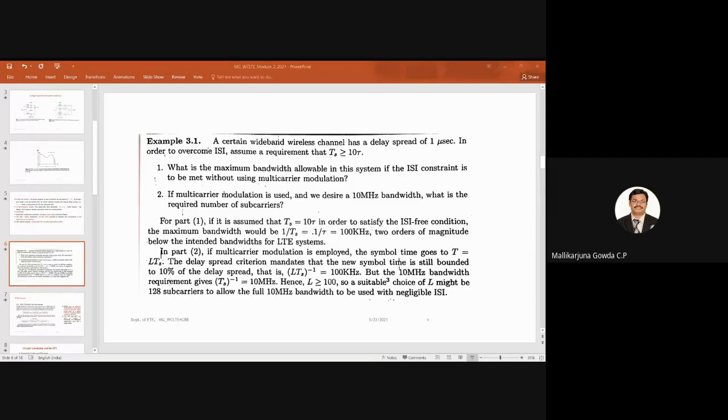Hope you are able to understand this example, what I wanted to convey. Got this point, or do you still have any doubts?